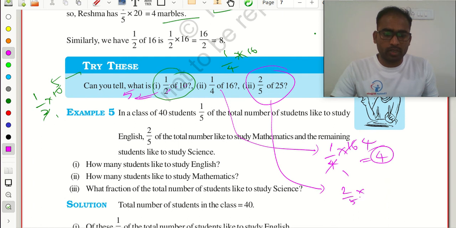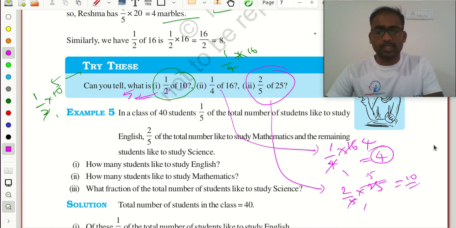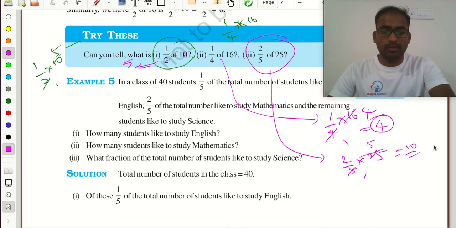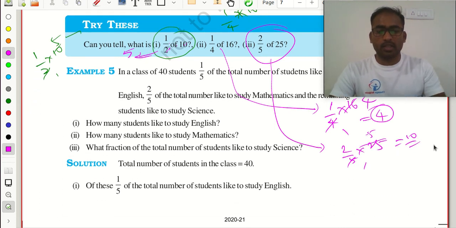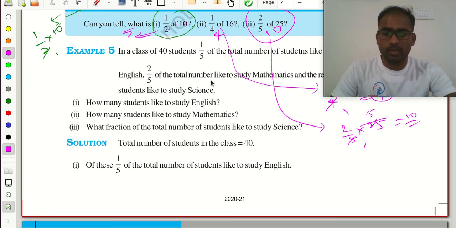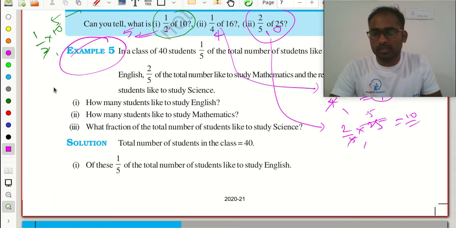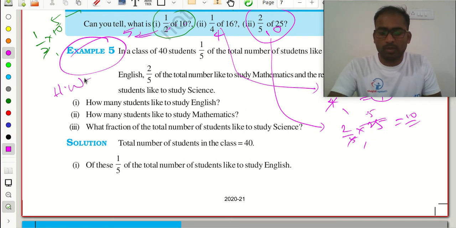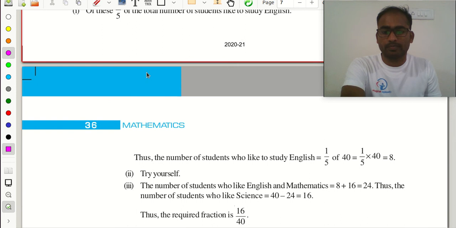2 by 5 multiplied with 25. 5 ones are 5, 5 fives are 25, 5 twos are 10. This is the answer. The answer is 10 here, and the answer is 4 here. Clear? And please solve this example problem as a homework problem.